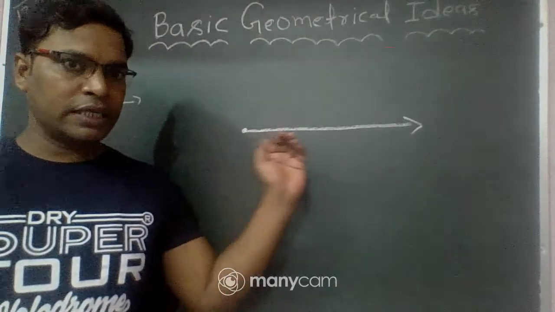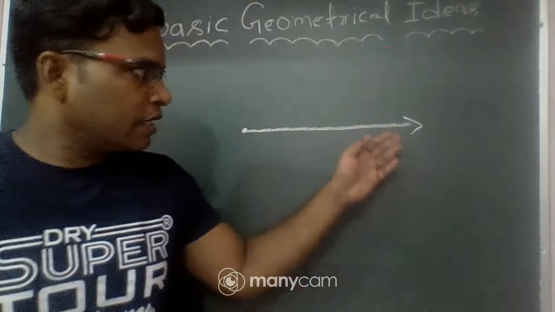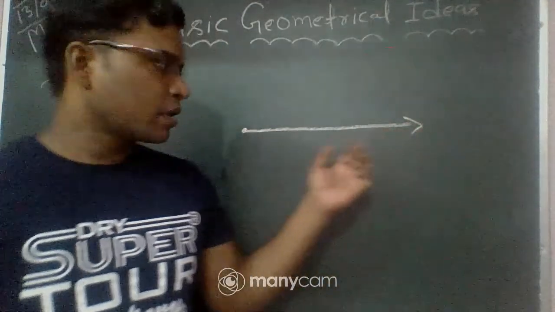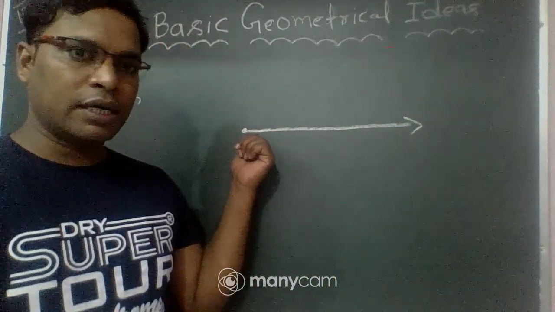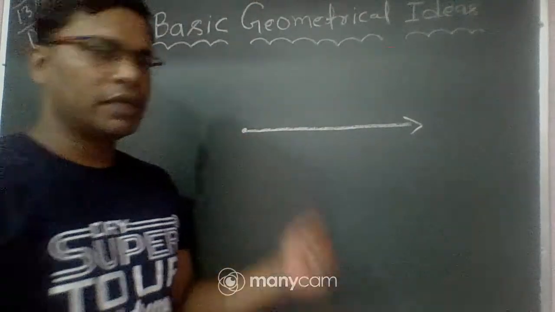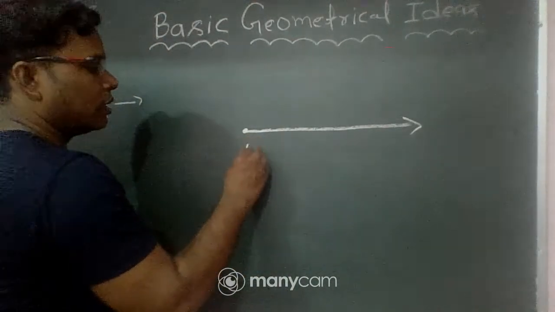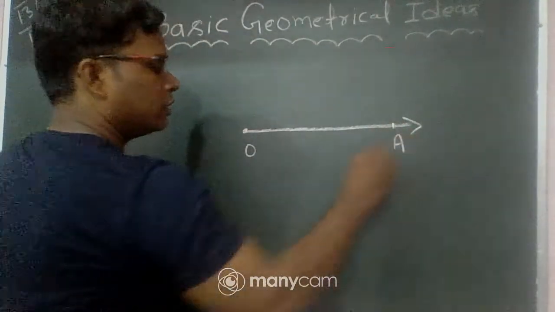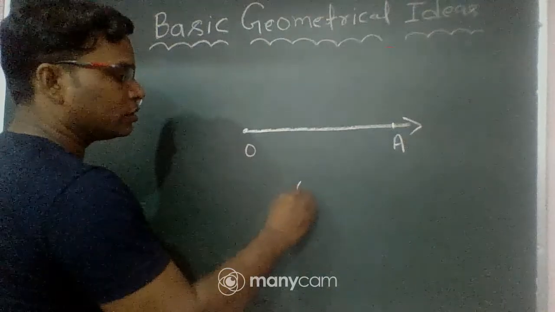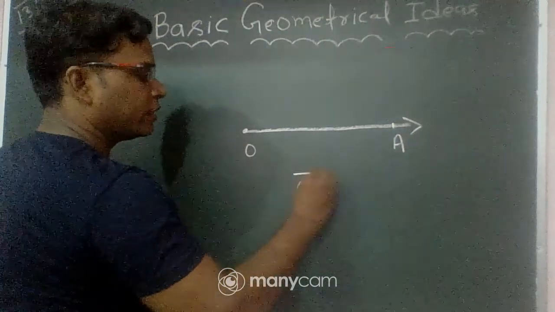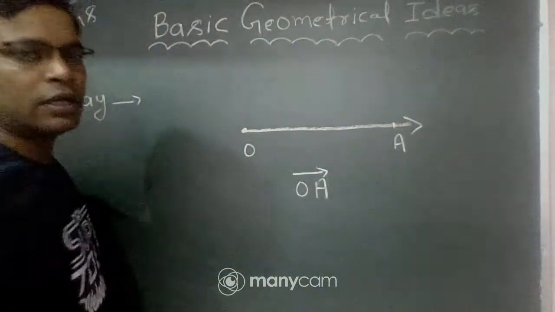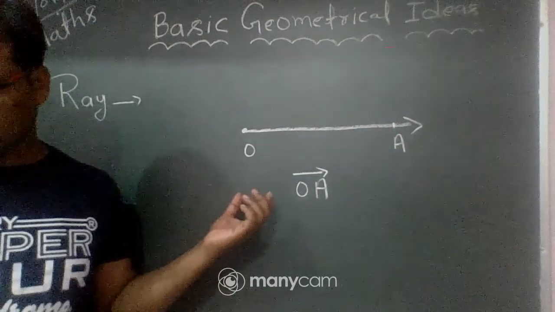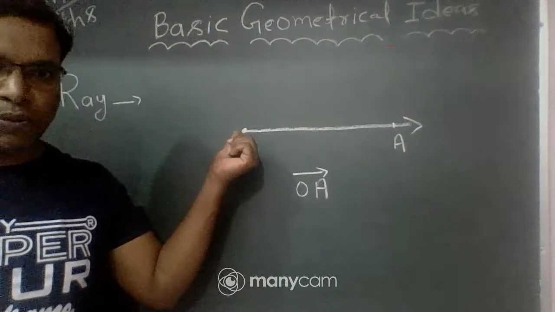A ray can extend infinitely in the other direction. If you write point O and point A, you get the ray OA. This is a ray. A ray has one end point, the starting point, which is called the initial point.